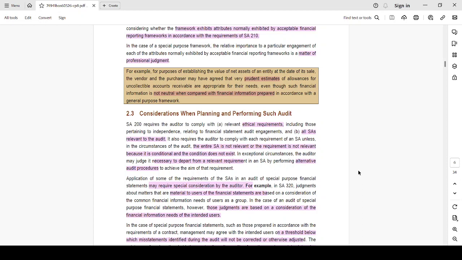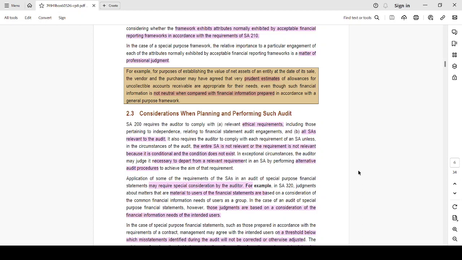But while preparing a financial statement for the purpose of estimating the value of net asset at the date of sale, you will be very sure which bad debts will occur and which will not, and then you will not go with the expected credit loss method. Instead, you will go with a more prudent method, and that could not be neutral. We are more favoring less bad debts, right? Clear?